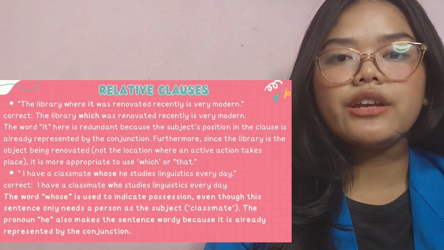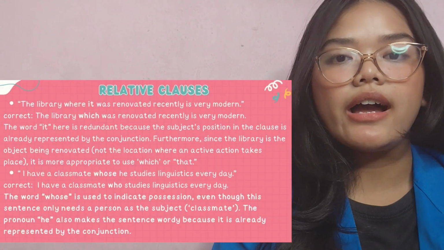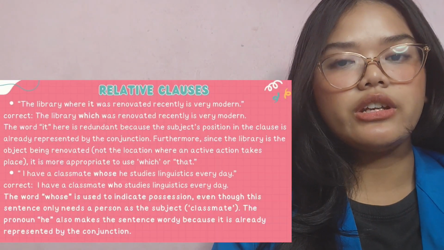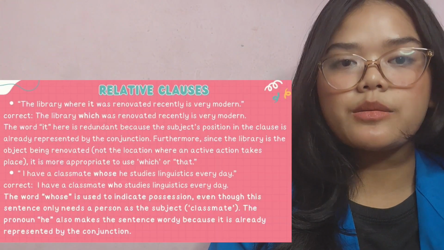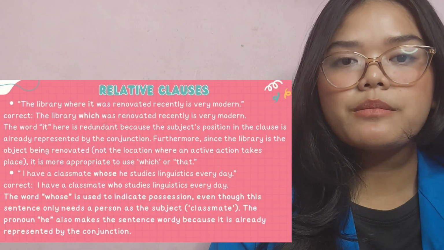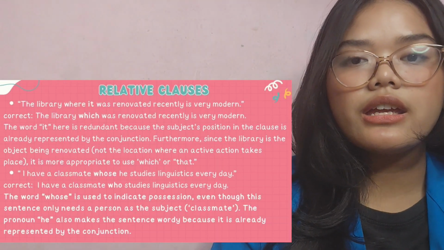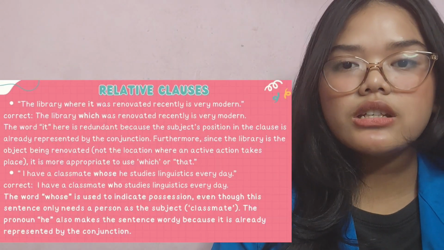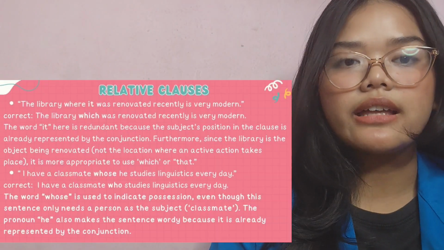Next is, "The library where it was renovated recently is very modern." Correct: "The library which was renovated recently is very modern." The word it here is redundant because the subject position in the clause is already represented by the conjunction. Furthermore, since the library is the subject being renovated, not the location where an active action takes place, it is more appropriate to use which or that.